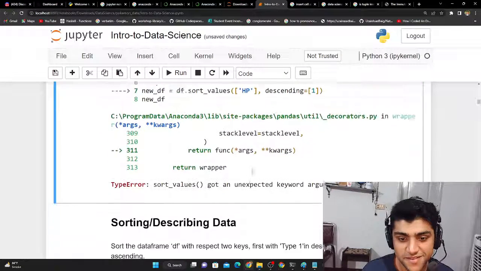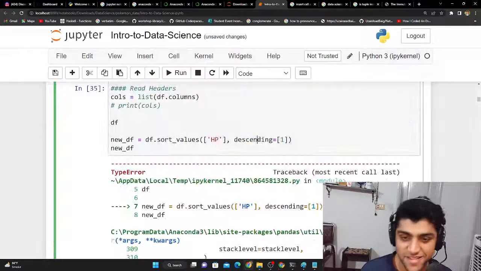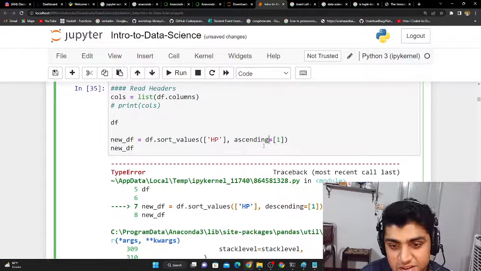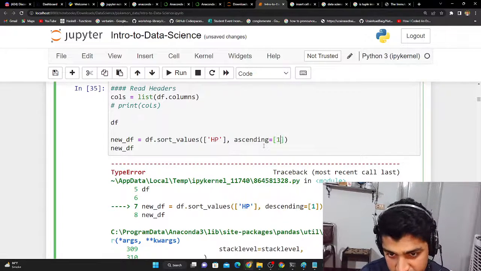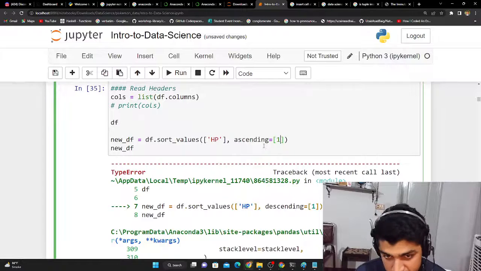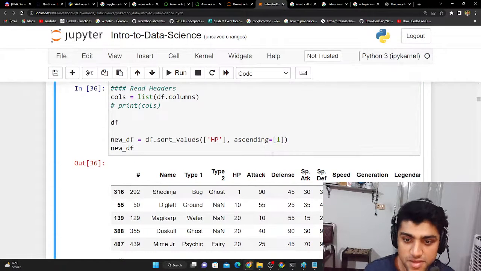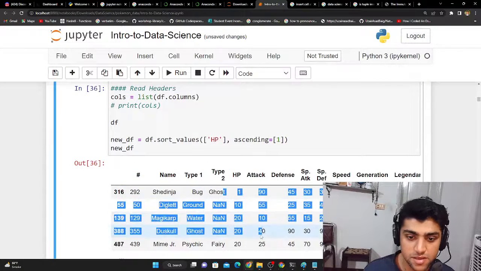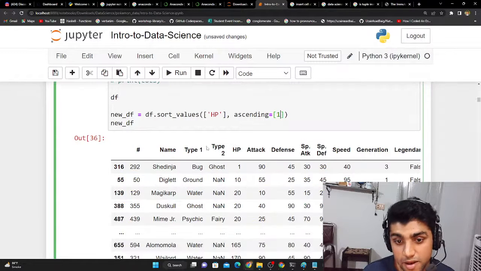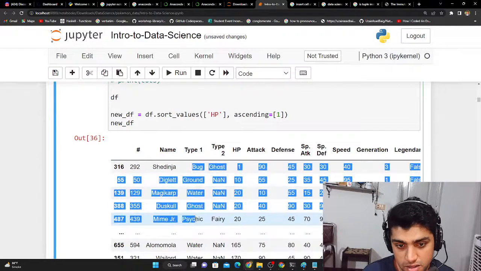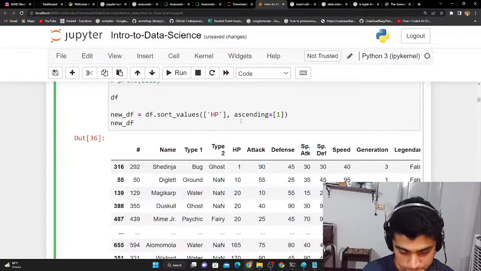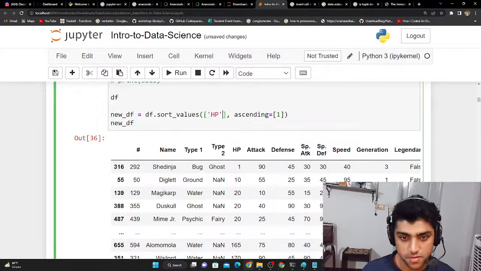And no, that is not something there. Sometimes you just have to try out different experiments. So what I wanted to do was ascending is equal to true, and this is the true formation where the ascending things are on the top. But I wanted the type 1, which is the bug thing and all that, in descending order.